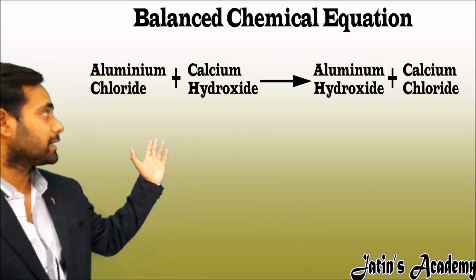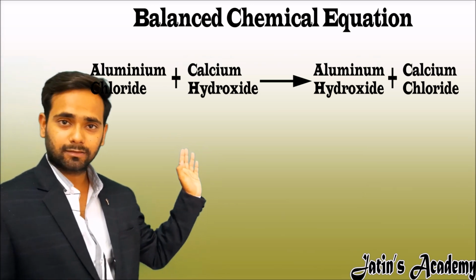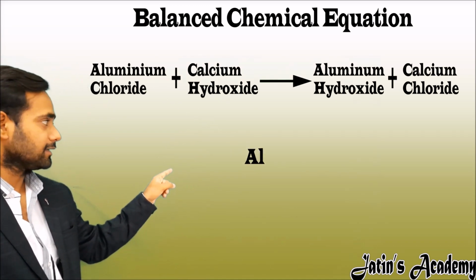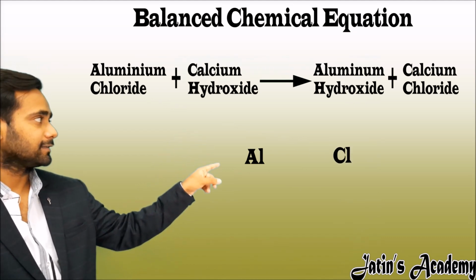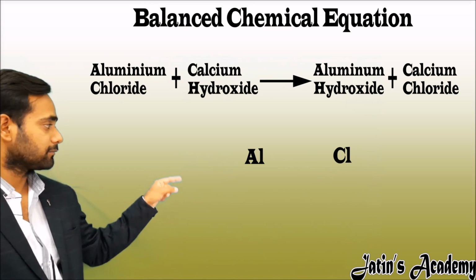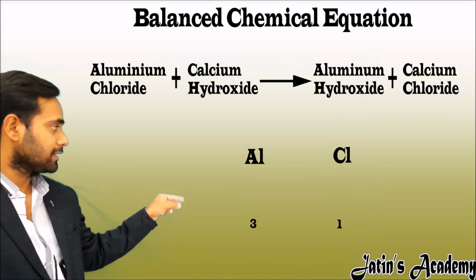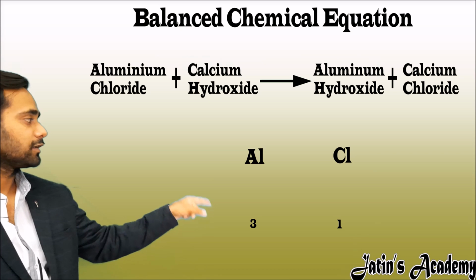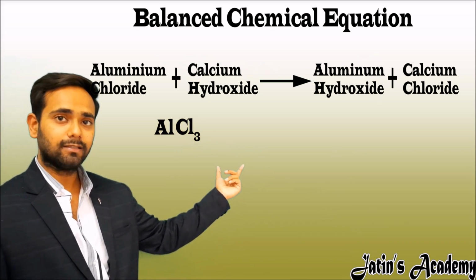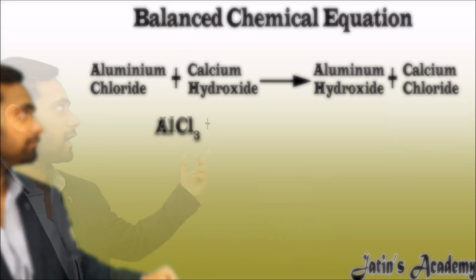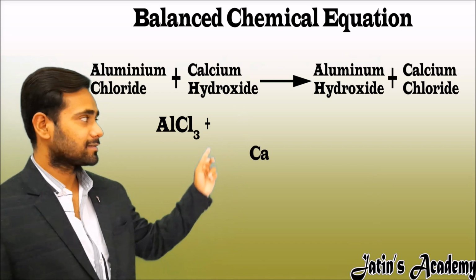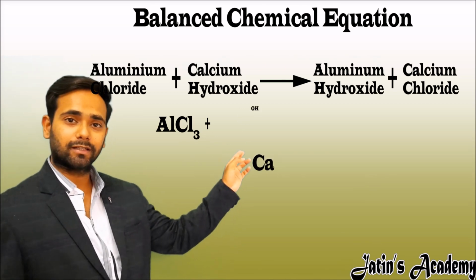First of all, make aluminum chloride. We have done the crisscross method. Now do that. Write the symbol of aluminum, that is Al. Write the symbol of chlorine, that is Cl. And write the valency below each: aluminum valency is 3 and chlorine valency is 1. Now crisscross the valencies. We get aluminum chloride as AlCl3. On the other side, we have calcium hydroxide. We know the symbol of calcium is Ca and the symbol of hydroxide is OH.